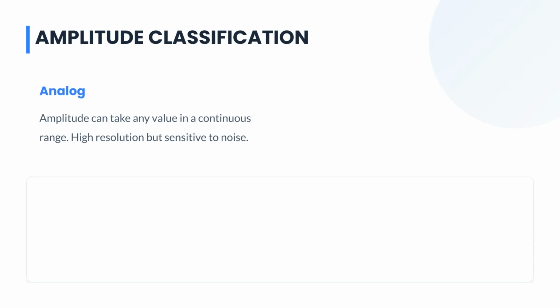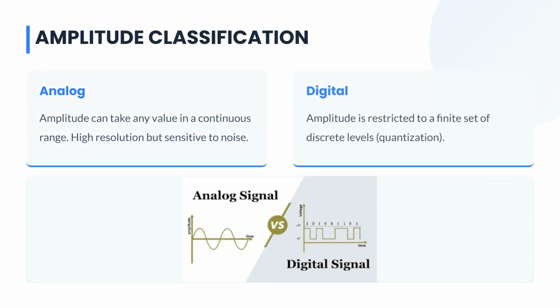Next, let's classify signals by amplitude. Analog signals have continuous amplitude, offering high resolution but sensitivity to noise. Digital signals have discrete amplitude levels, defined by quantization.